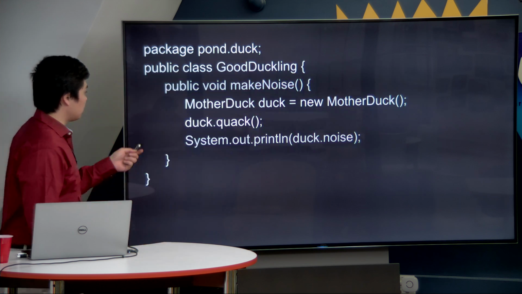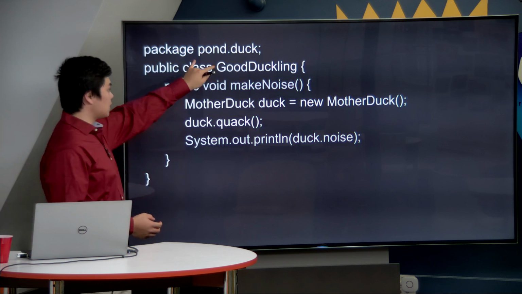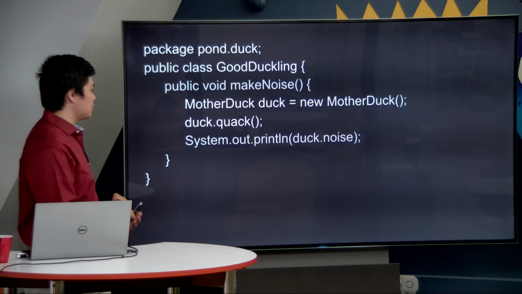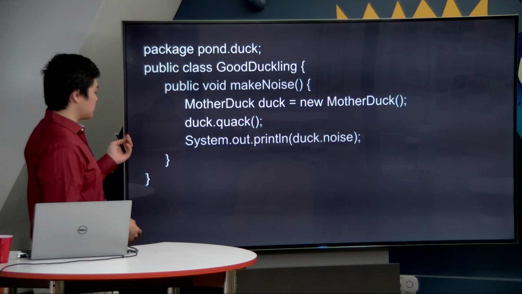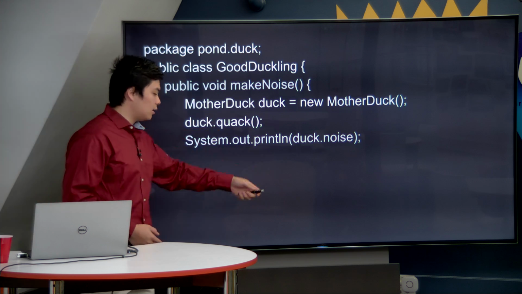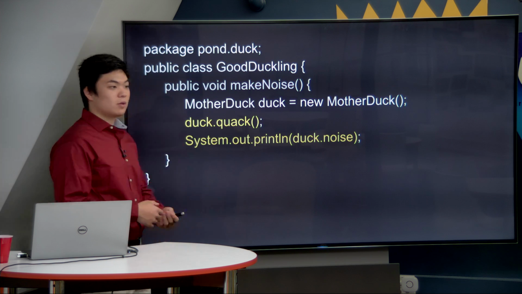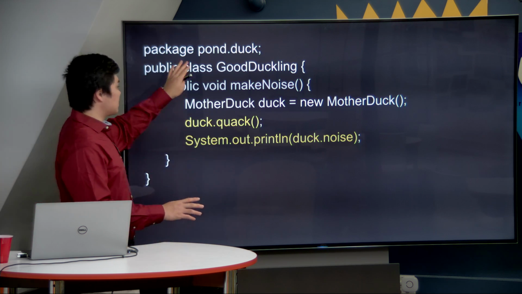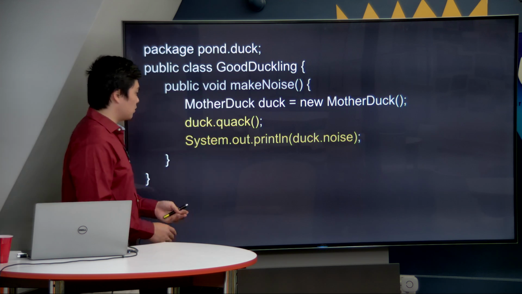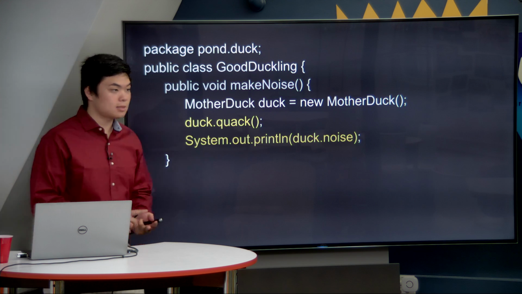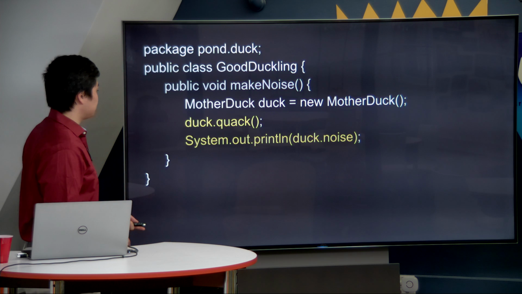So let's take a look at good duckling. Good duckling as a class is inside of the same package, and therefore it really wants to imitate mother duck. And how does it do it? It creates a mother duck object, which we can because it was public, and it tries to quack and make duck noises with mother duck. The reason that this works is because mother duck was default. And therefore, if it's in the same package, you can validly implement these two lines of code. You can reference the quack method, and you can access the parameters and the variables inside of the mother duck class.